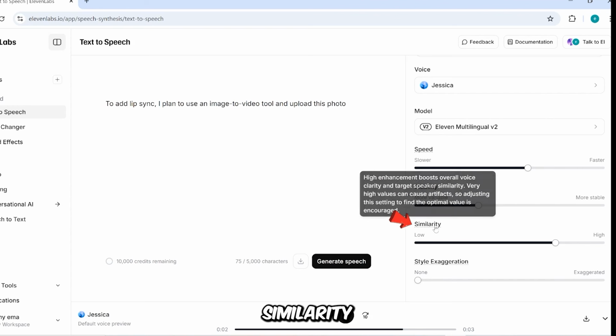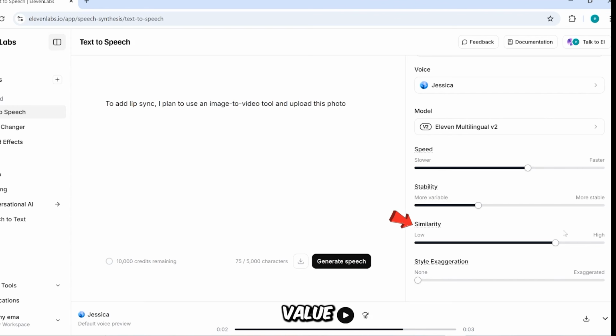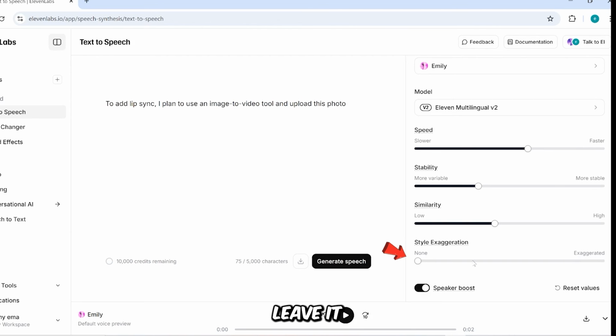Next, adjust the similarity enhancement. A higher value makes the voice clearer and more like the chosen speaker, but setting it too high can cause glitches. I suggest setting it around 42. For style exaggeration, you can leave it at 0.